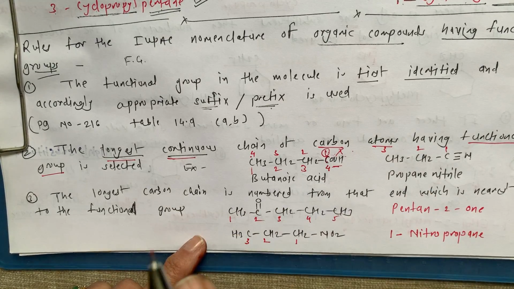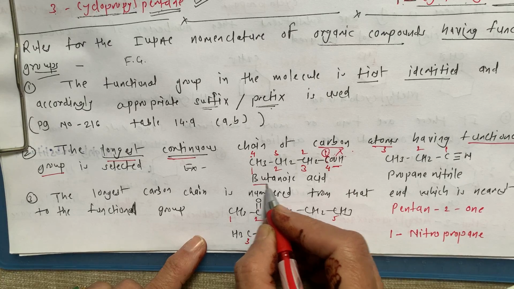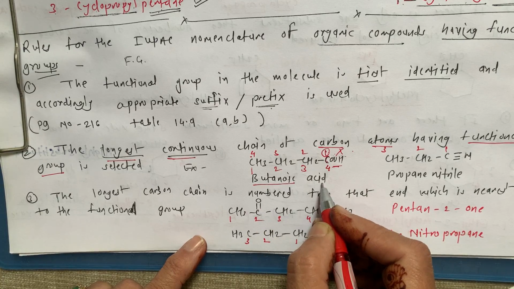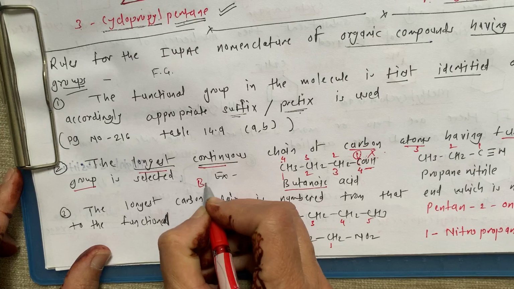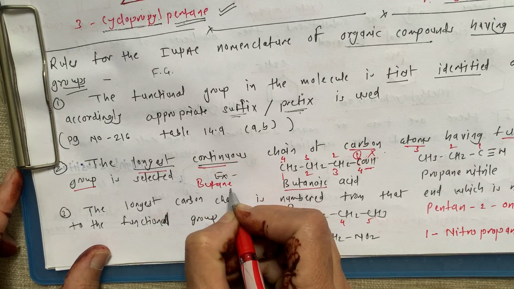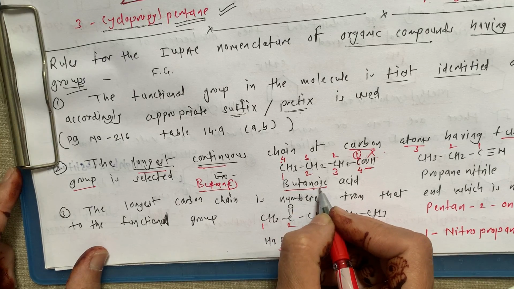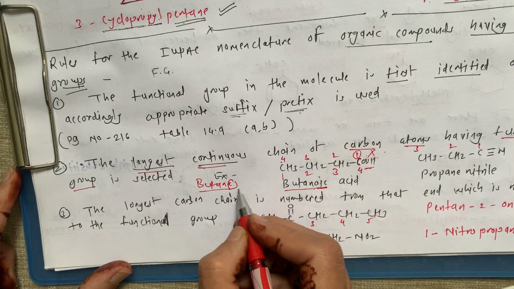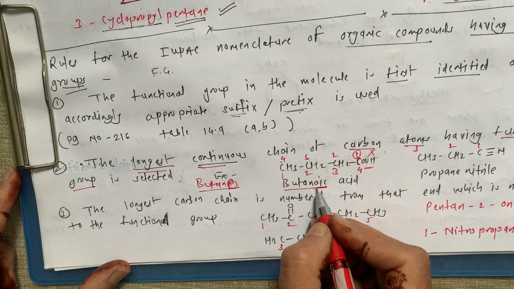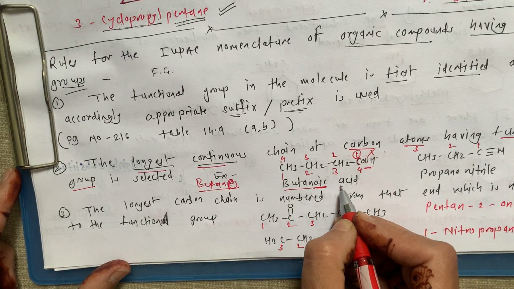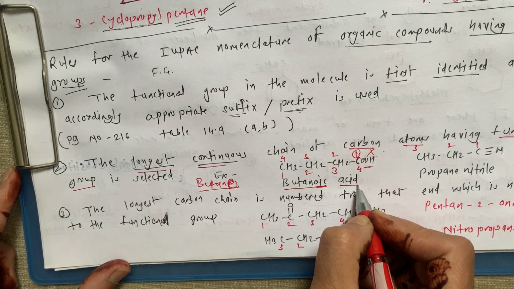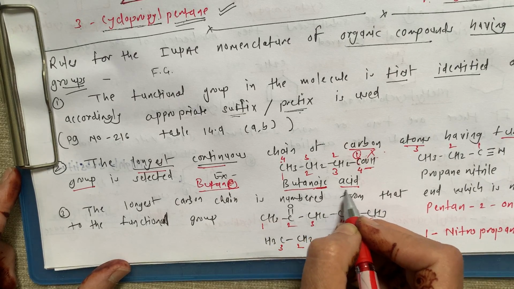Simply write butanoic acid. As the parent hydrocarbon is butane, this E is replaced by OIC, and then we write acid. So this is butanoic acid.